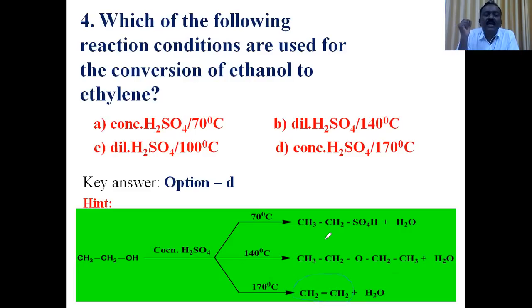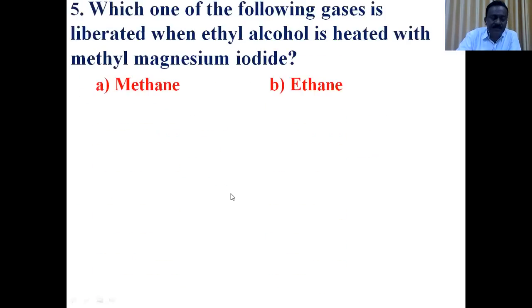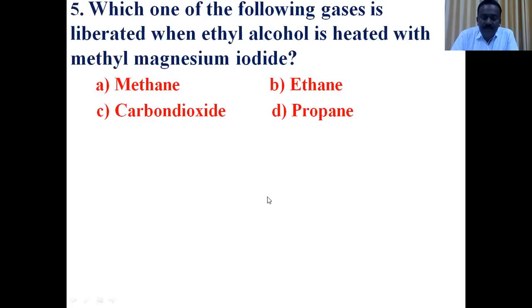So the reaction conditions for ethanol to ethylene is option D, the right answer. Concentrated sulfuric acid at 170 degrees Celsius. Okay. The next question is, which of the following gases is liberated when ethyl alcohol is heated with methyl magnesium iodide?